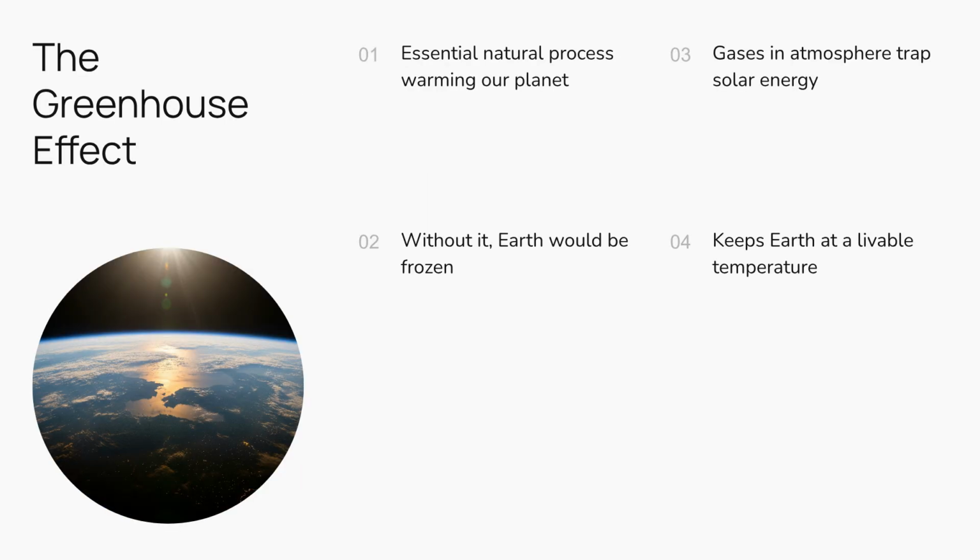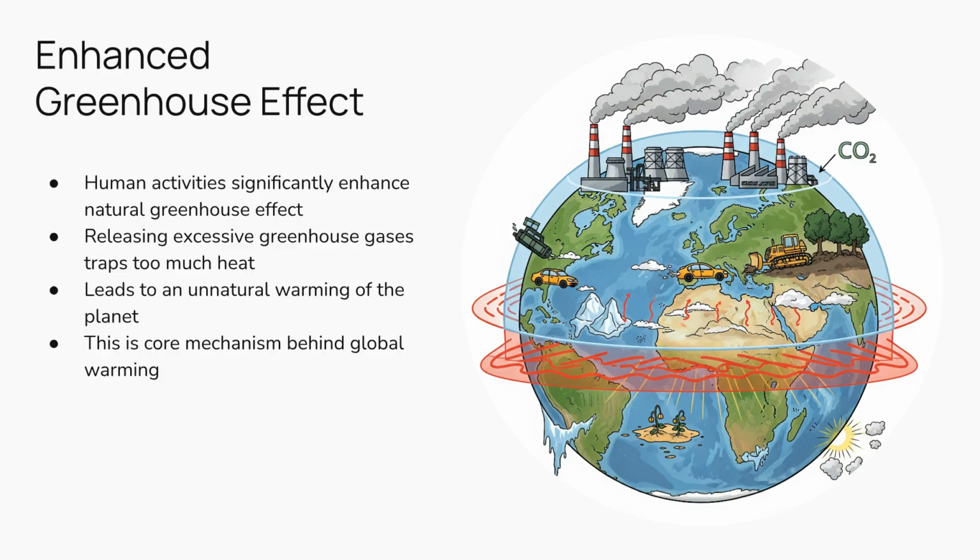To understand global warming, we first need to understand the natural greenhouse effect. This is a vital process where certain gases in our atmosphere trap some of the sun's energy, warming our planet to a livable temperature. Without it, Earth would be a frozen, uninhabitable world. However, human activities have significantly enhanced this natural effect. By releasing excessive amounts of greenhouse gases, we're trapping too much heat, leading to an unnatural warming of the planet. This is the core mechanism behind global warming.